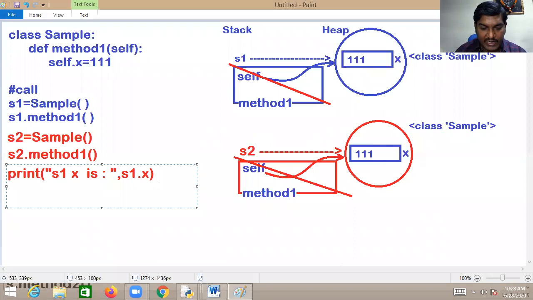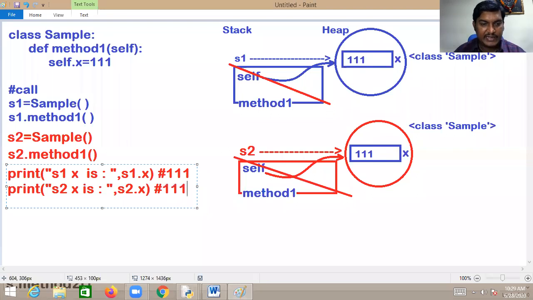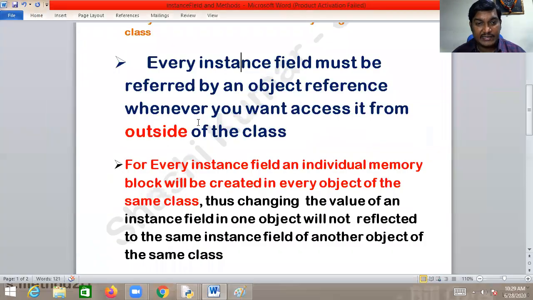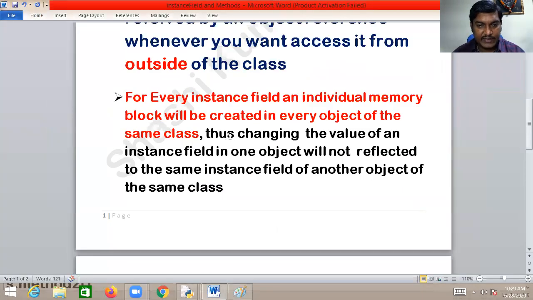Here, as per our discussion, you will be getting 111. Okay, so now I am writing print S2.x. S2.x means you are getting the x member referred by S2. Again, you will be getting 111. Okay, that is fine, sir. But now the point here, continuation is there. Still here is one point.